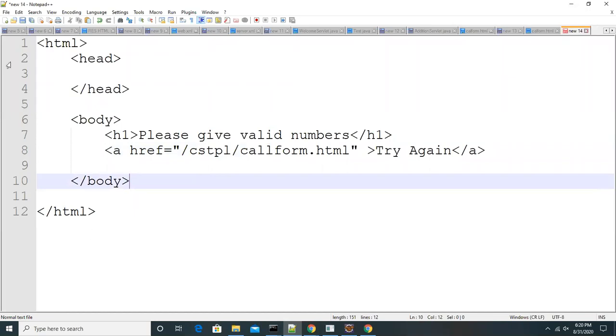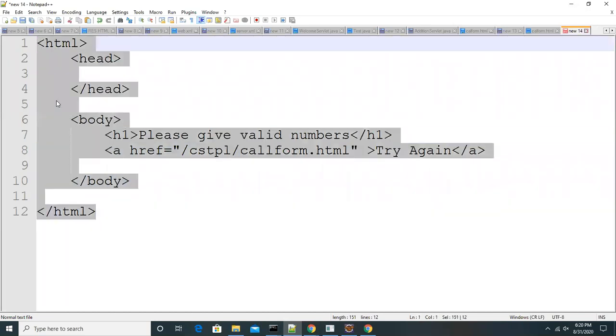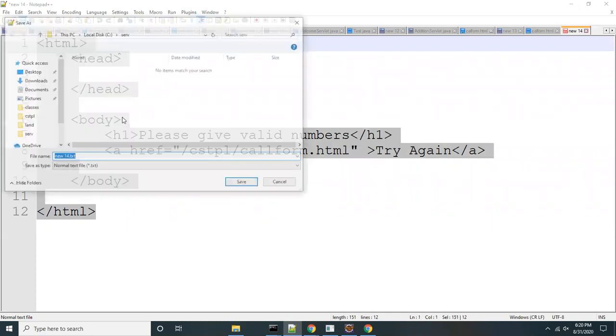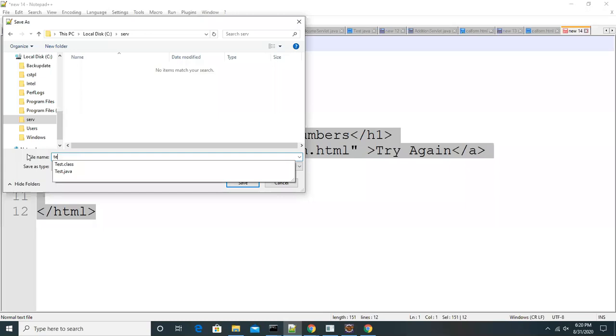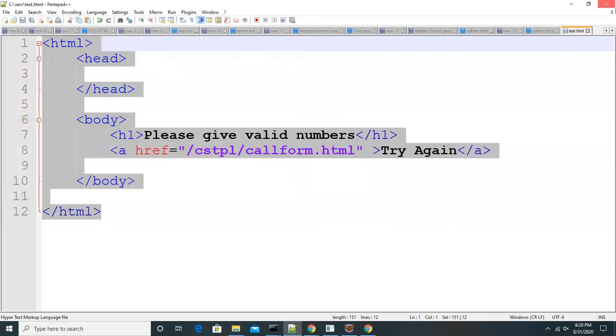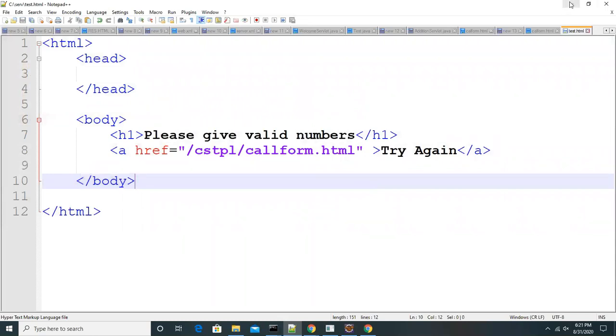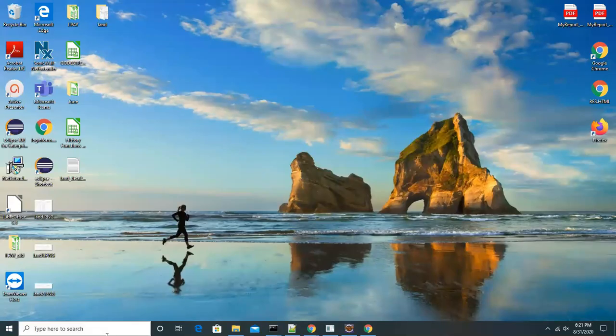Let's render this code. Let me save this code in the server folder or something like this, as test.html. You can say response.html, whatever you like, you can name it whatever.